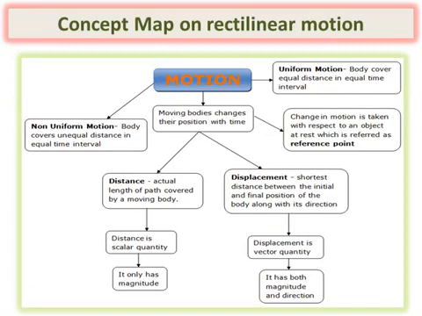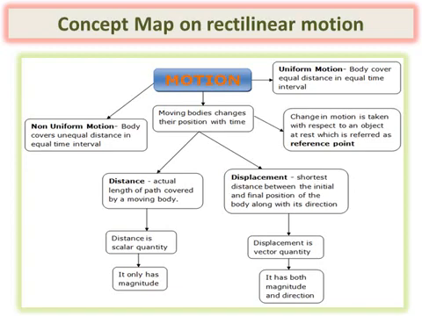And here is the concept map on the rectilinear motion. Now you know that a moving body changes its position with respect to time and the bodies are said to be in motion. The motion is said to be uniform if the body covers equal distance in equal intervals of time, and it is in non-uniform motion if the body covers unequal distance in equal intervals of time, or you can say equal distance in unequal intervals of time. And the change in motion is taken with respect to an object at rest, which is referred to as the reference object.